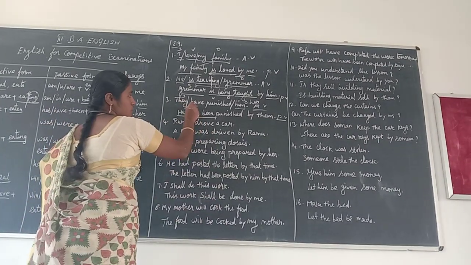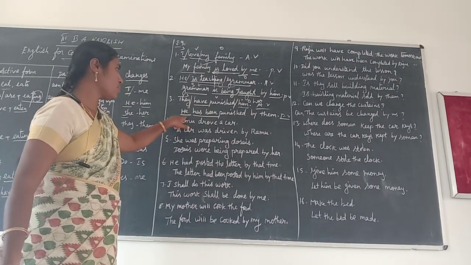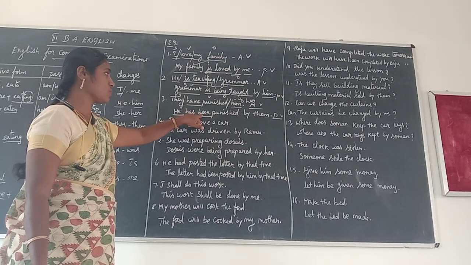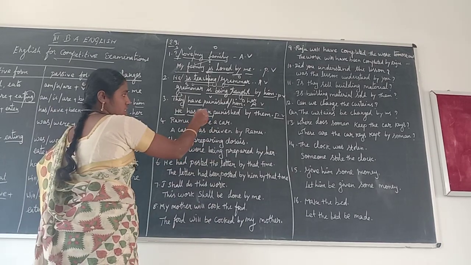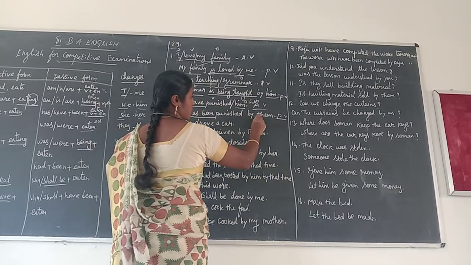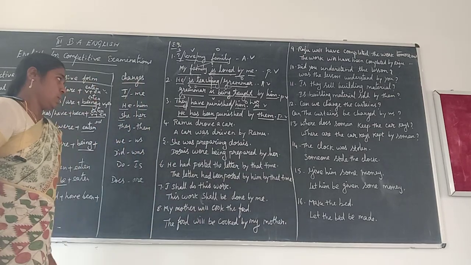That's why, here, with the third person, you use has, and then when you change it to passive voice you use has been, and then punished by; they changes into them.